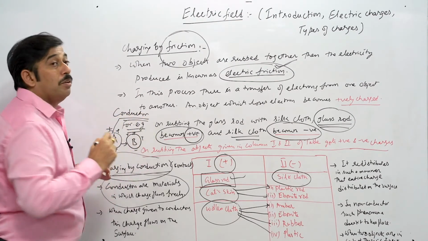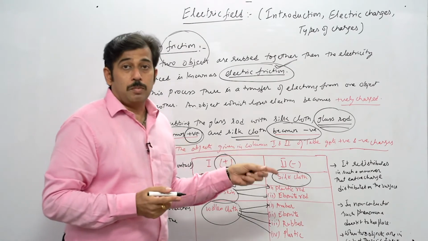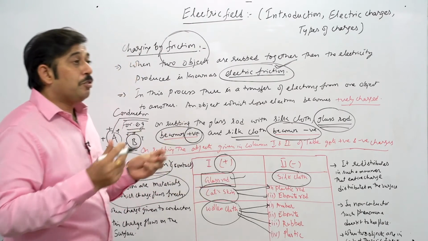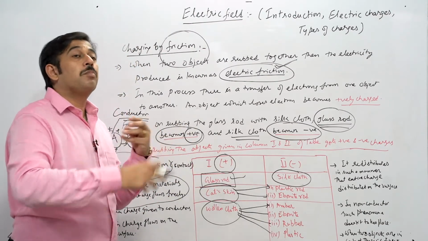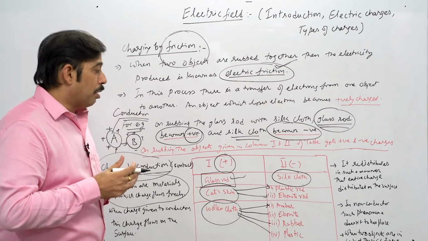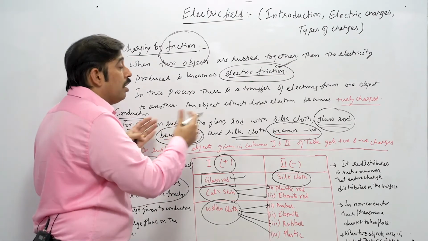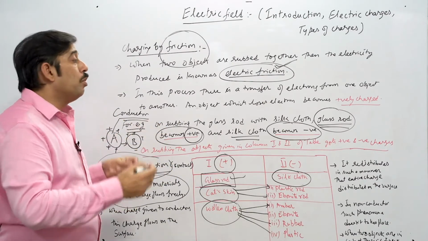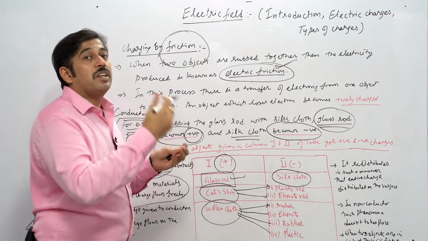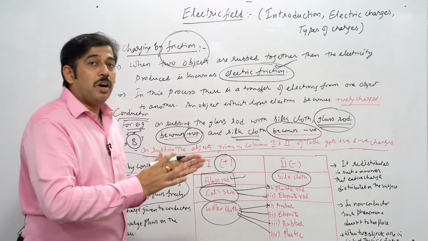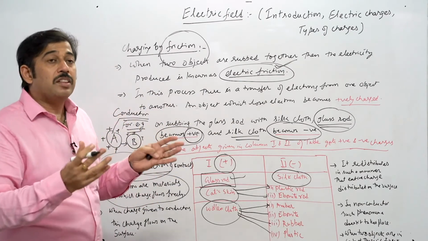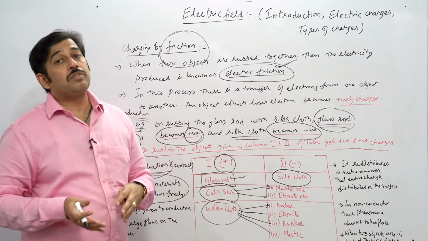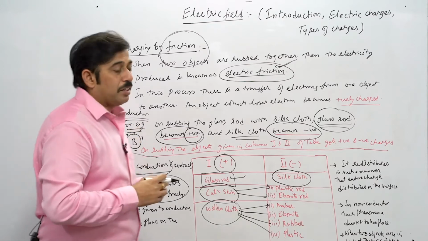If you talk about non-conductors, this will not be applicable, because in non-conductors or insulators this thing is not possible, that you bring certain material and find some kind of charge distribution. So we will take this part in detail through some figures also, so that it will be more clear to you, and we can explain through figures how the charge distribution takes place if you bring a charged particle near to the uncharged one, either in case of positive charge or in case of negative charge material. That I will take right now after this talk.